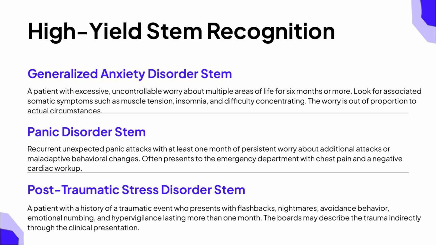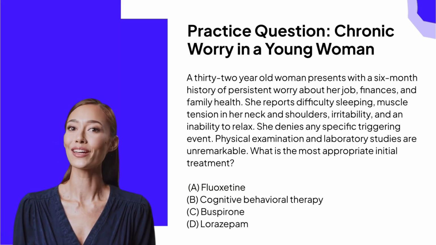For post-traumatic stress disorder, the classic presentation is a patient with a history of a traumatic event who develops flashbacks, nightmares, avoidance behavior, emotional numbing, and hypervigilance lasting more than 1 month. The boards may describe the trauma indirectly through the clinical presentation rather than stating it outright. These stems repeat over and over on practice questions and on the real exam. Let us work through our first practice question.